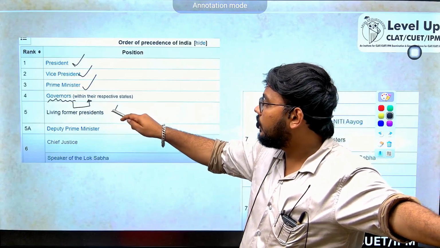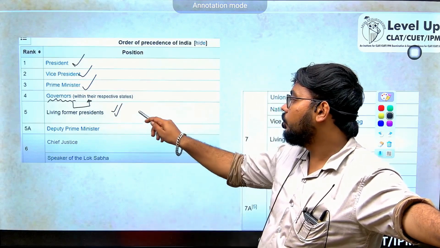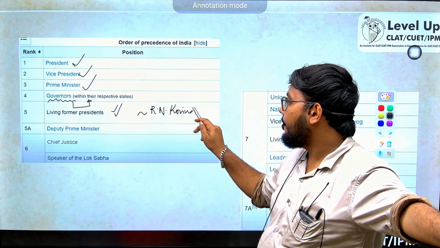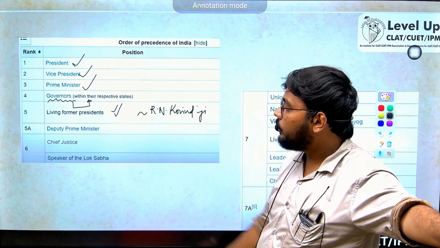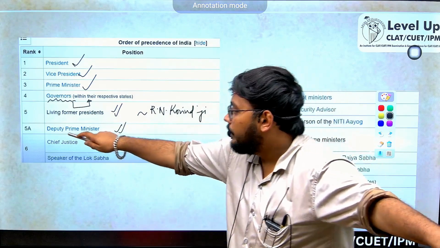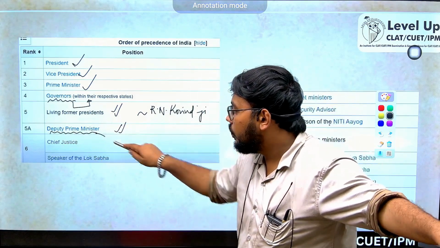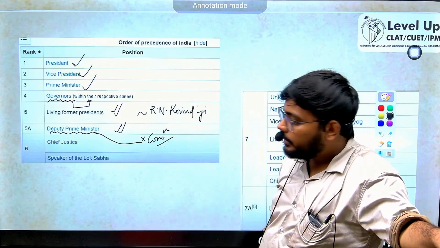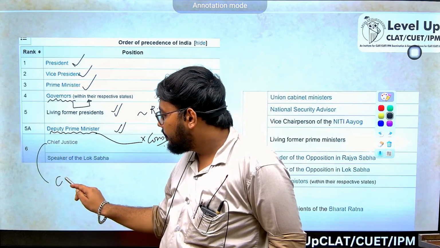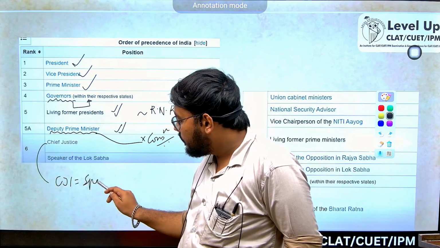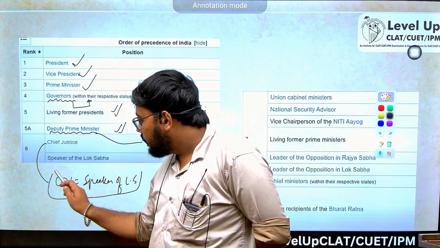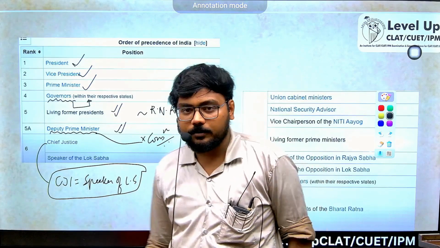Then you give it to the living former presidents like Ramnath Kovind ji. Then you give it to deputy prime ministers. See, the post of deputy prime minister is not mentioned in the constitution per se. It is not mentioned. Then the Chief Justice of India and the Speaker of Lok Sabha are equal when we talk about the order of precedence.